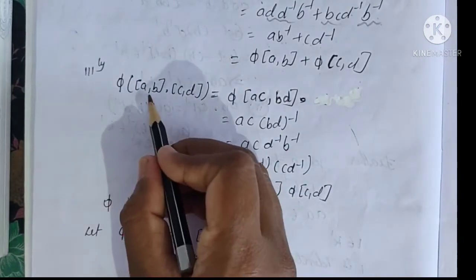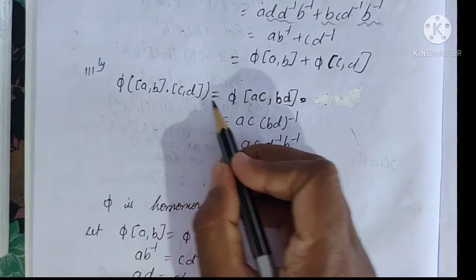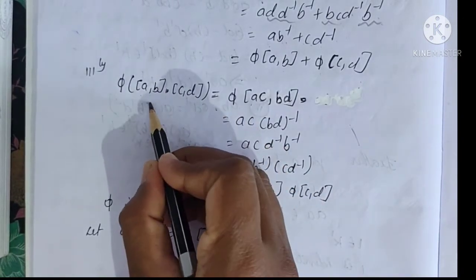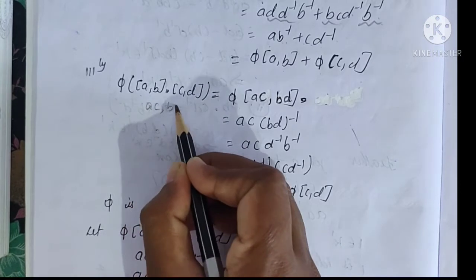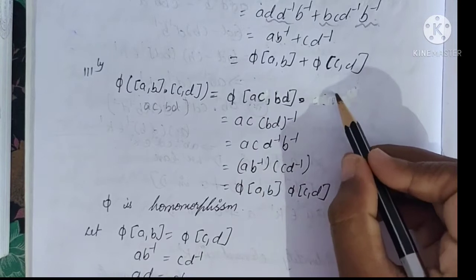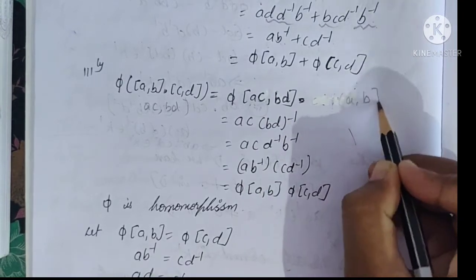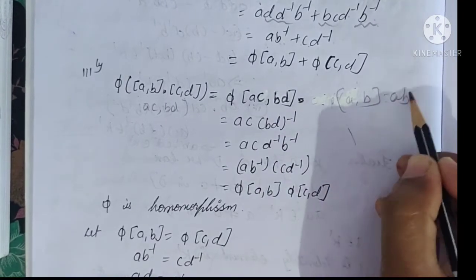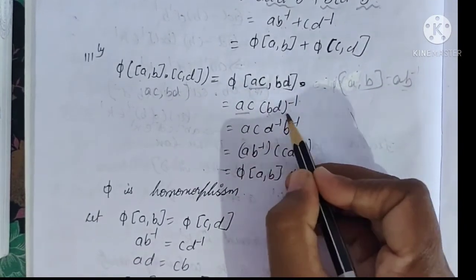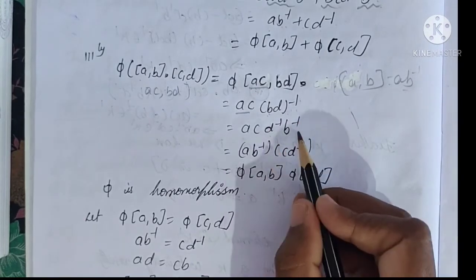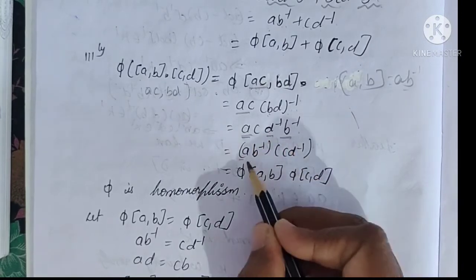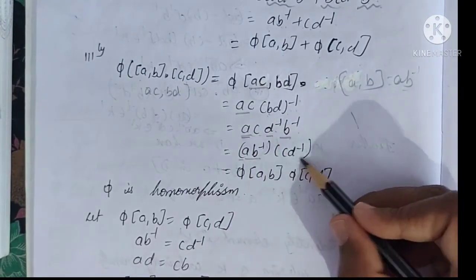Next one, pi of a comma b times c comma d is equal to pi of this a comma b into c comma d, we can write ac comma bd. Apply the condition, pi of a comma b means a into b inverse. Here a means ac as it is, b means bd inverse. Bd inverse we can write d inverse into b inverse. A and d inverse you make one group, a and b inverse you make one group, c and d inverse is one group.